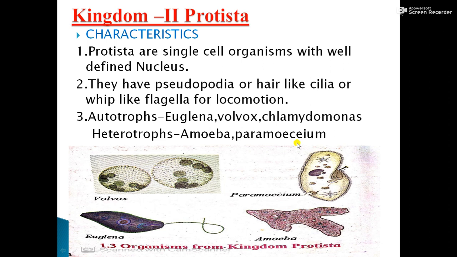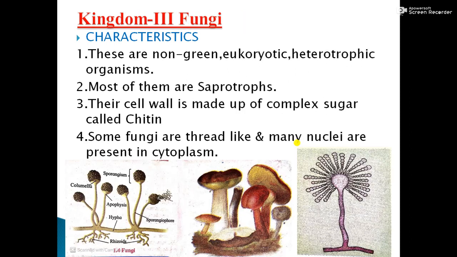Now kingdom third is called kingdom fungi. Characteristics of the kingdom fungi: these are non-green eukaryotic heterotrophic organisms. Most of them are saprotrophs. That means they feed upon dead and decaying organic matter. Their cell wall is made up of a complex sugar called chitin. Some fungi are thread-like and many nuclei are present in the cytoplasm.